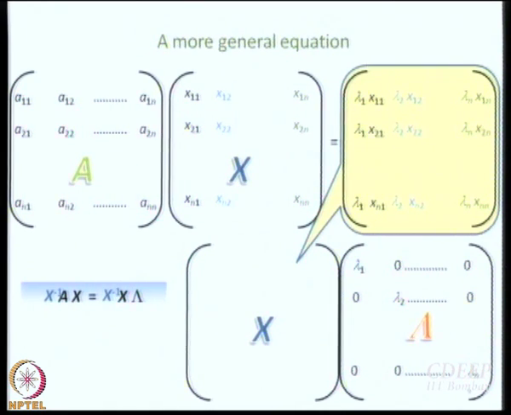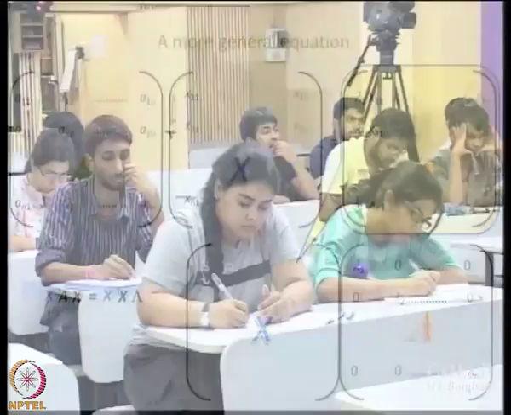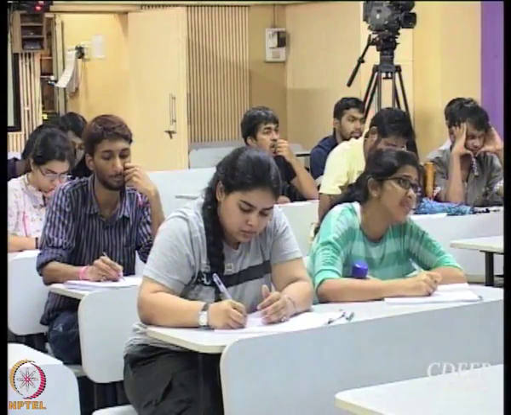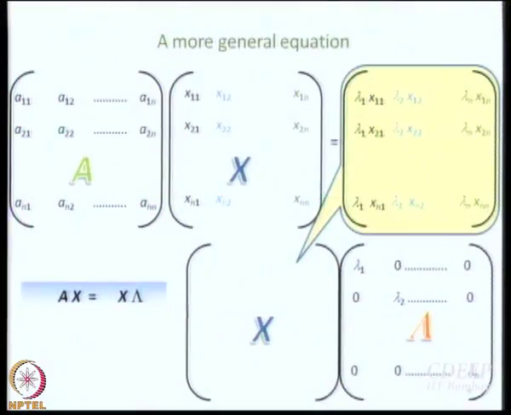I will have the similarity transformation, which is also nice, right. So, let us do that. Are you okay with this? We write Ax equal to x lambda. Then I left multiply both sides by x inverse.